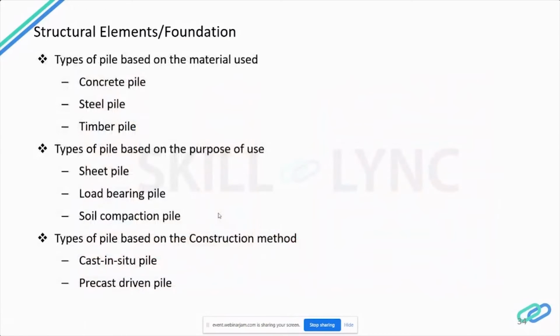So the pile is further classified depending upon the material used, the purpose of use, and the construction methodology. So depending upon the material used, it is categorized into concrete pile, steel pile, and timber pile. And based on the purpose of use, it is categorized into sheet pile, load bearing pile, and soil compaction pile. Piles based on construction method are cast in situ pile and precast driven pile.